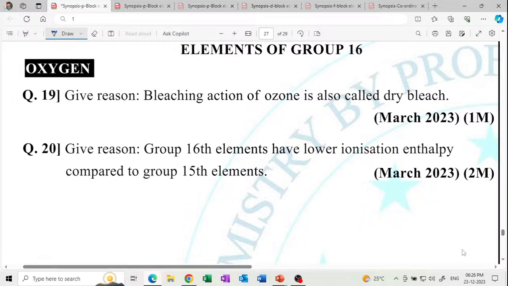Give reason, elements of group 16. That's a 2023 question. Give reason: group 16 elements have lower ionization enthalpy as compared to group 15 elements.